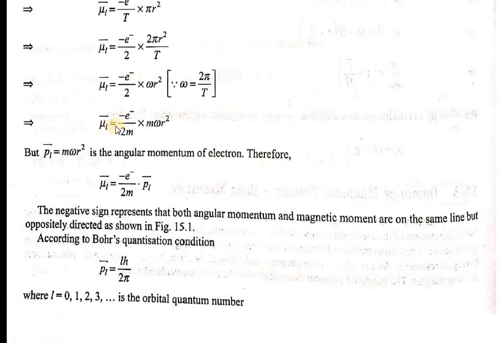You are going to get mu L is equal to minus e by 2m into m omega r square. But we know that m omega r square is equal to the angular momentum of the electron given by PL. So therefore, mu L can be written as minus e by 2m into PL, where PL is nothing but m omega r square. In some books, this can be represented as capital L suffix L.